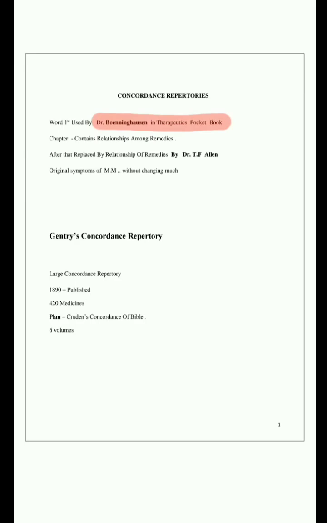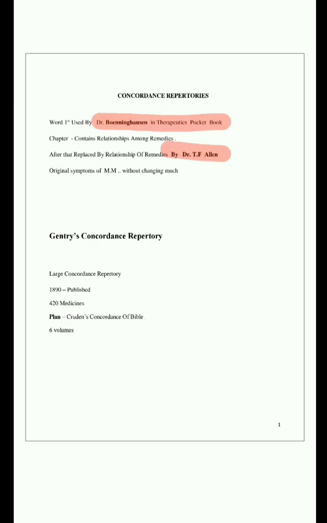In his book, this chapter is added at the last, the concordance chapter. So the relationships of some medicines are discussed. After that, the word concordance was replaced by relationship of remedies by Dr. T.F. Allen.